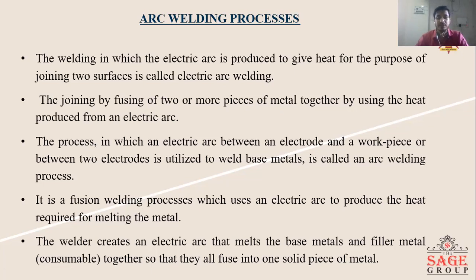The process in which the electric arc between the electrode and the workpiece, or between two electrodes, is utilized to weld the base metal is called the arc welding process. It is a fusion welding process which uses the electric arc to produce the heat required for melting the metal. After melting, the two surfaces melt together, fuse, and stick.